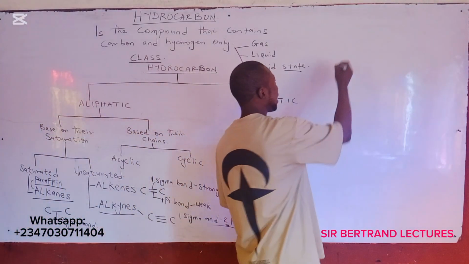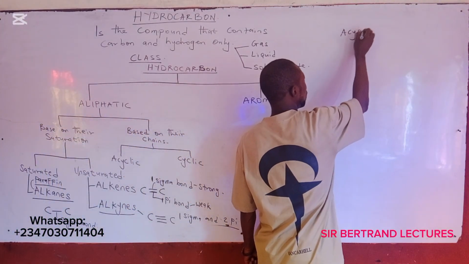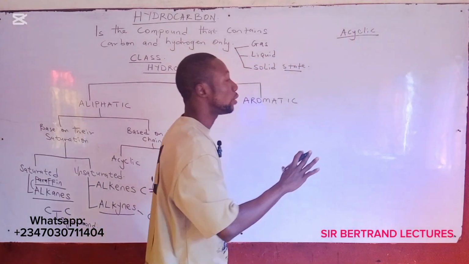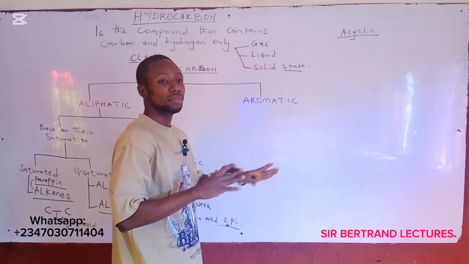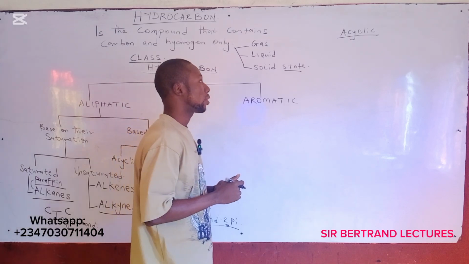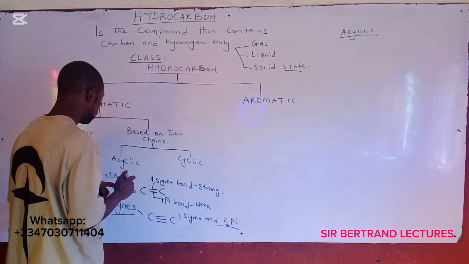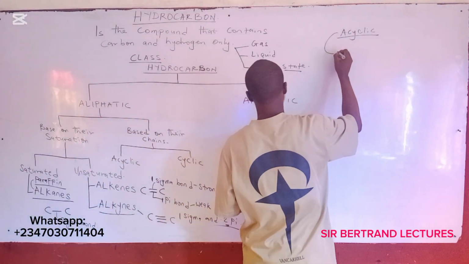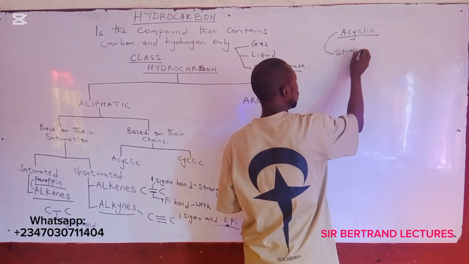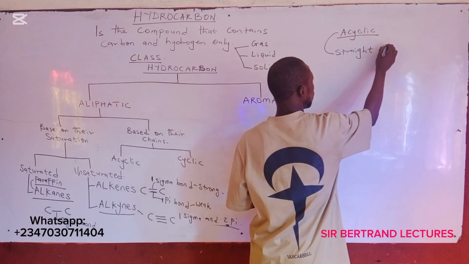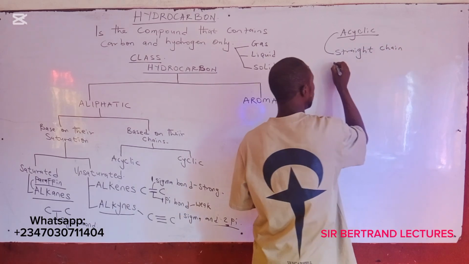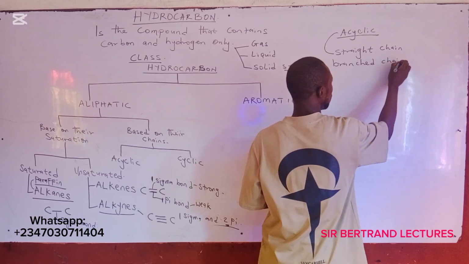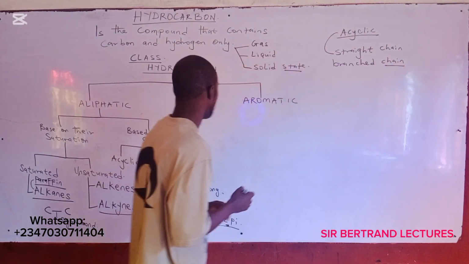Now let's look at acyclic. Acyclic are the straight chain hydrocarbons. They are straight chain or branched. Okay? These are straight chain or branched chain hydrocarbon.